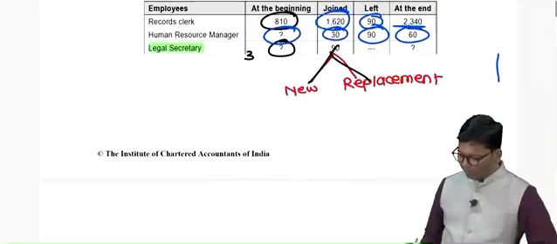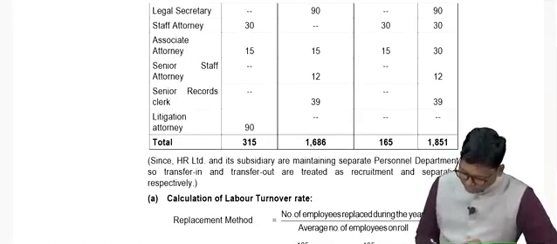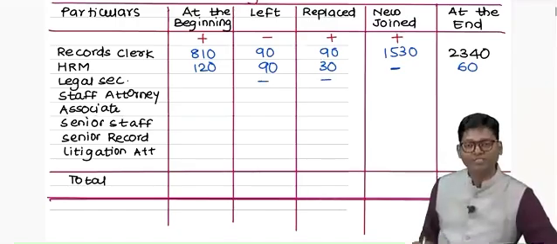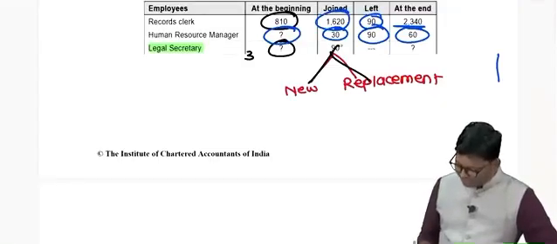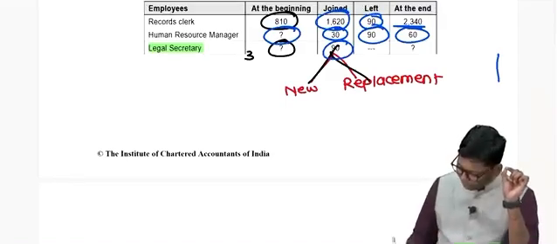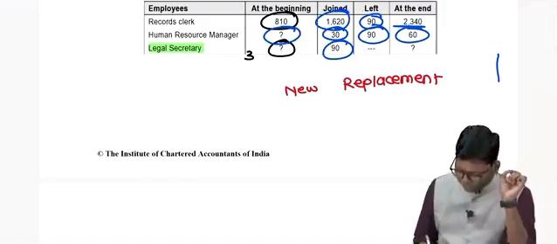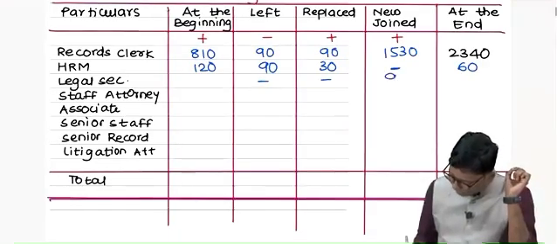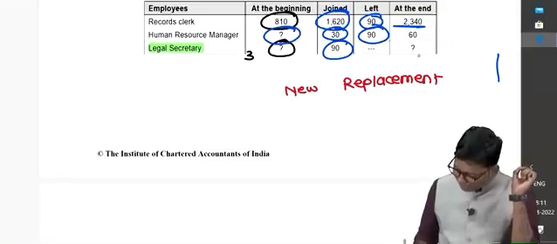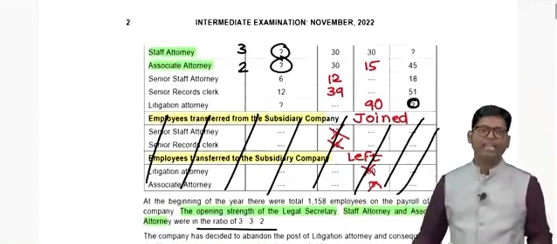If you check the third post, legal secretary, left is dash. Left is dash means nobody left your organization during the year. That means nobody was replaced. If nobody was replaced, that means the entire 90 employees who have joined the organization will be treated as new joinees, so all 90 I'll be recording under new. Again, beginning and end values are not available with us, so I'm just keeping this information pending. I'm moving to the next calculation.